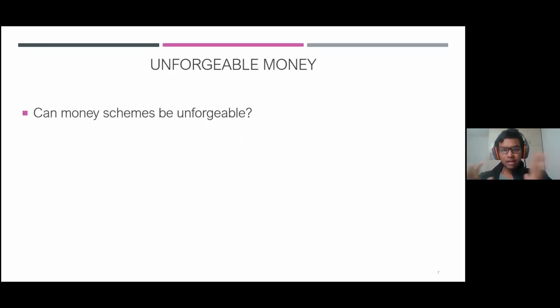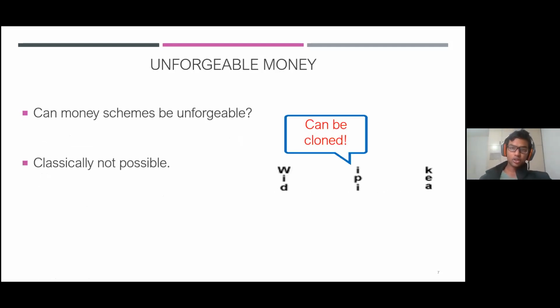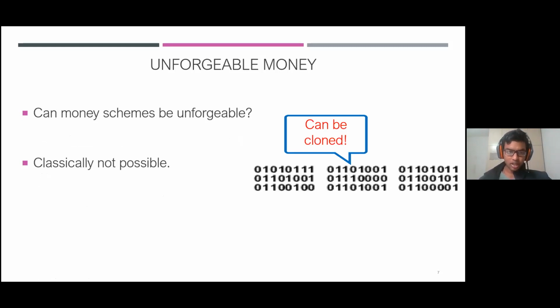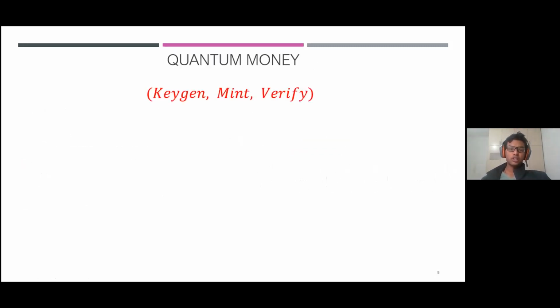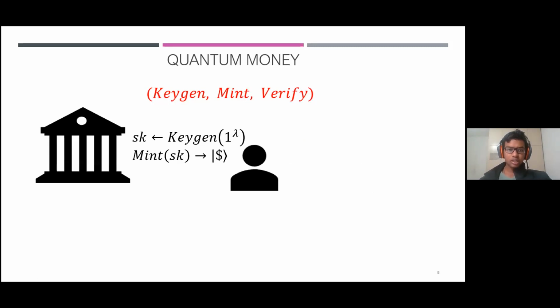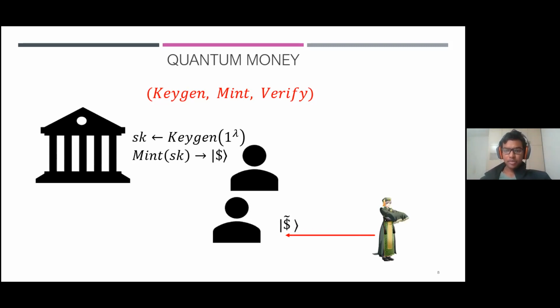So, can money schemes be unforgeable? Well, classically, that's not possible. Why? Because in the classical world, all classical strings can be easily cloned. But in a quantum world, you can. So what do I mean by quantum money? It's a triplet of algorithms: keygen, mint, and verify. The bank does the keygen and generates a secret key. Using the secret key and the mint algorithm, it generates money states that are then given to the users. And any alleged money state can be verified using the verify algorithm.